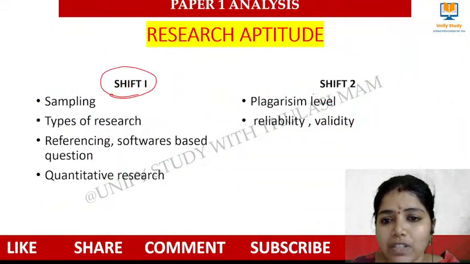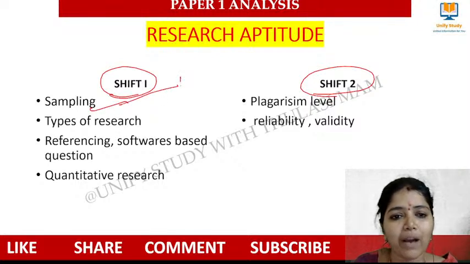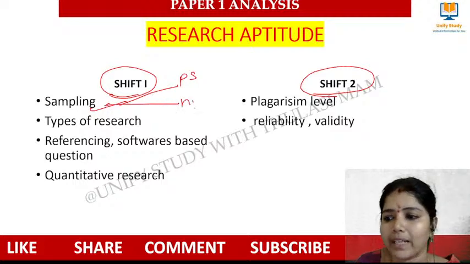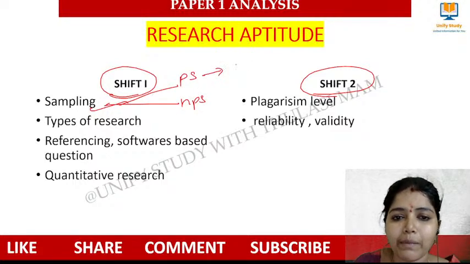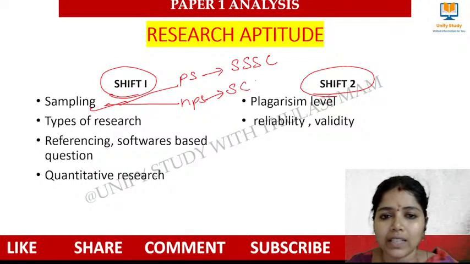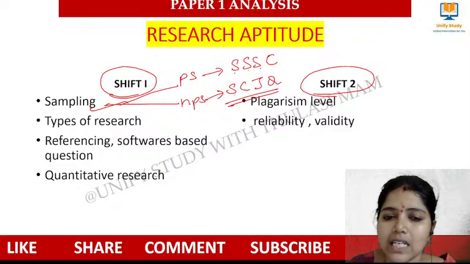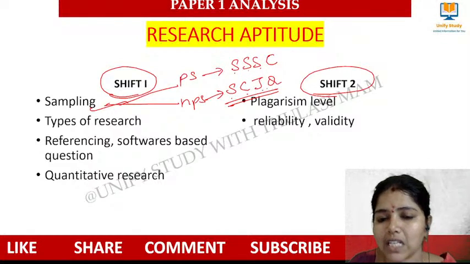Next, in research aptitude, they have asked a question on sampling. In sampling we have probabilistic sampling and non-probabilistic sampling. Probabilistic sampling means everything has an equal chance of getting selected. Non-probabilistic sampling means we cannot give equal opportunity. Probabilistic includes simple, stratified, systematic, and cluster. Non-probabilistic includes snowball, convenience, judgment, and quota.